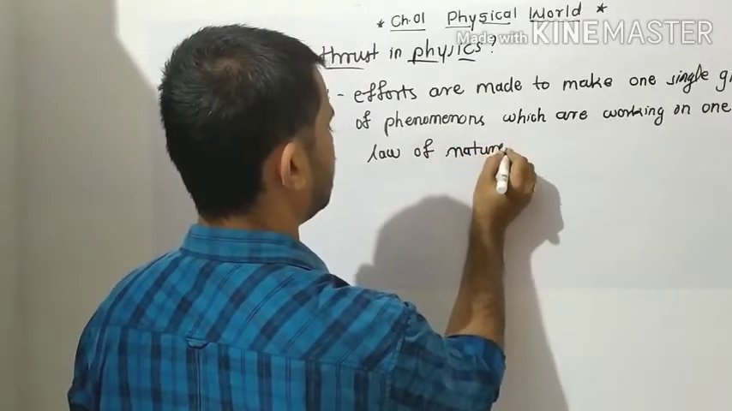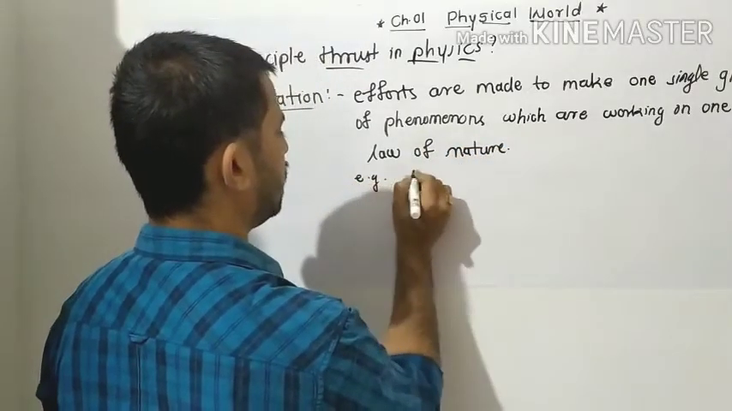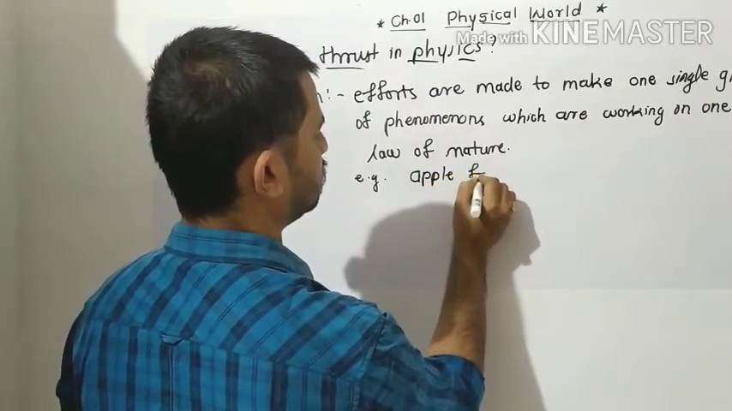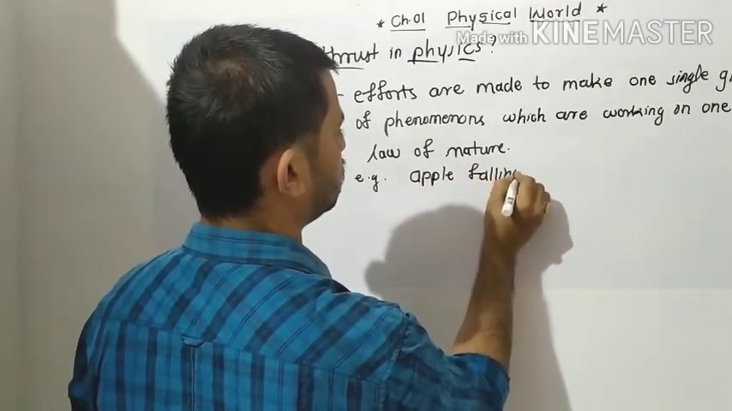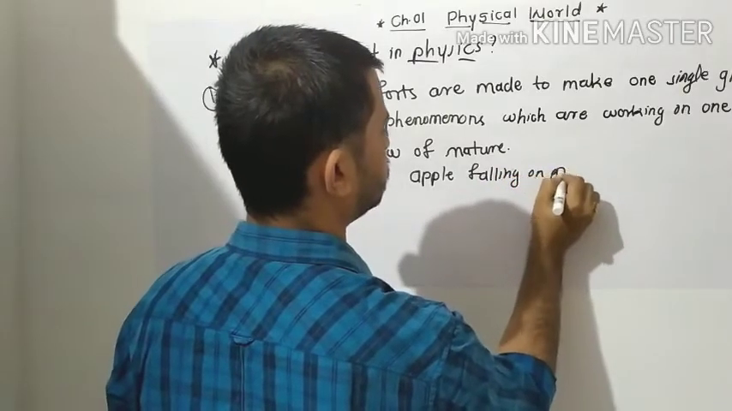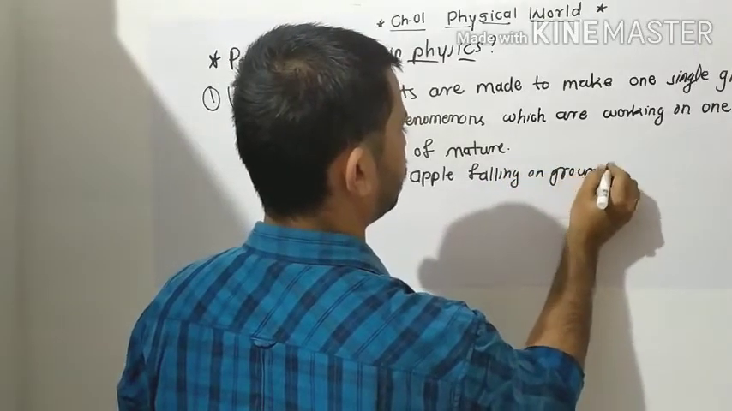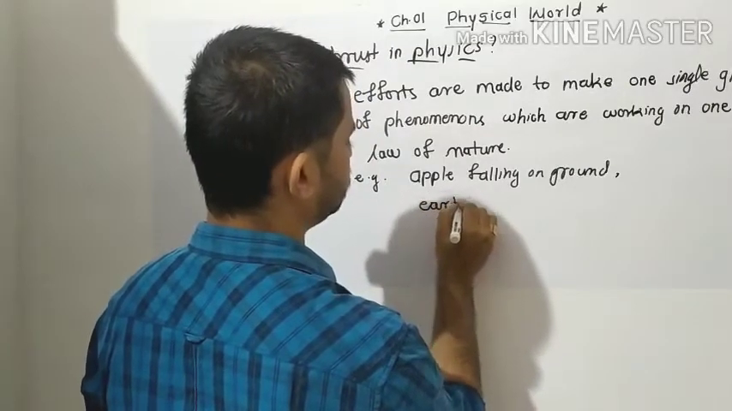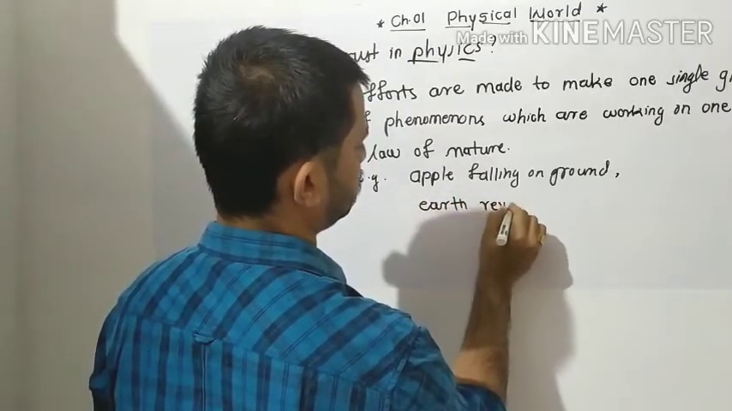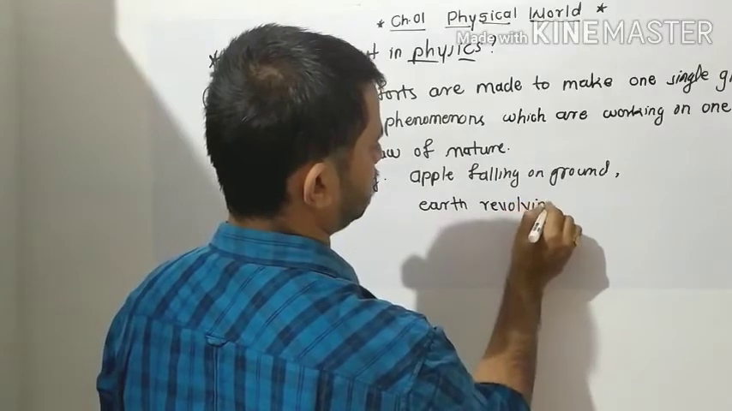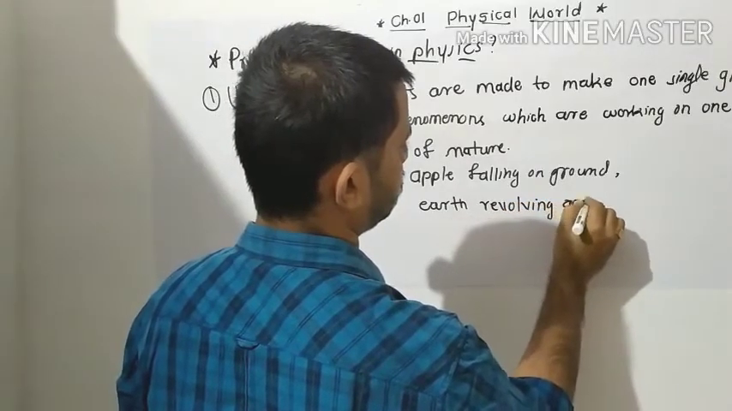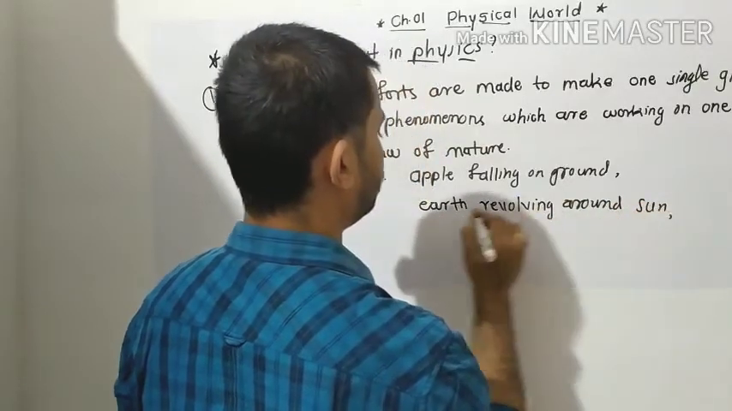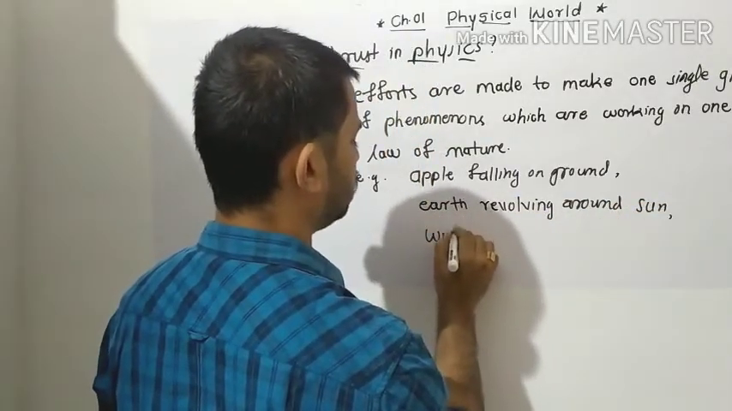we have seen like example, apple falling on the ground, then if we see the earth revolving around the sun, or one more example, we will take water falling from the top.